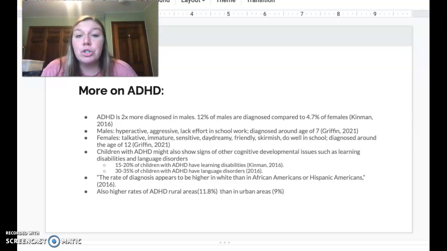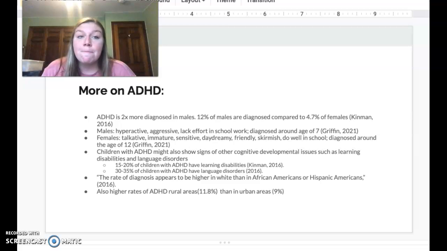Children who have ADHD are also more likely to have cognitive developmental issues such as learning disabilities or language developmental disorders. 15 to 20% of these children with ADHD also have learning disabilities such as dyslexia, compared to another 30 to 35% who have language disorders that may require therapy to help with speaking.